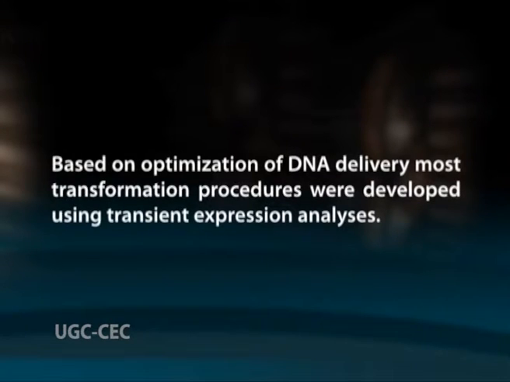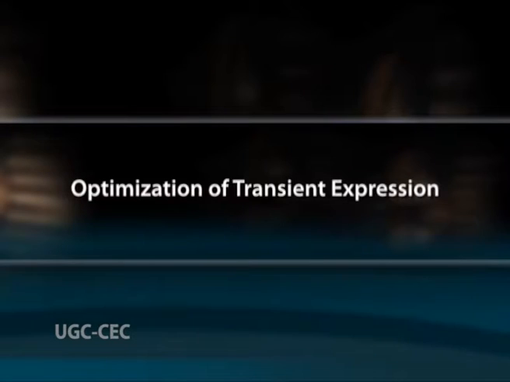Based on optimization of DNA delivery, most transformation procedures were developed using transient expression analysis. Transient expression for GUS is typically observed 24 hours post-introduction, while GFP expression can be observed as early as 1.5 hours after delivery. Optimization of transient expression.